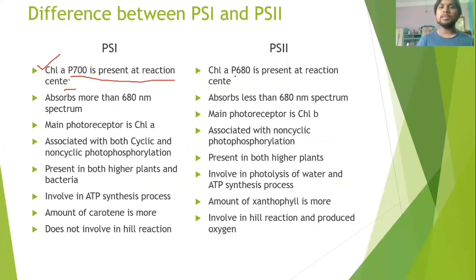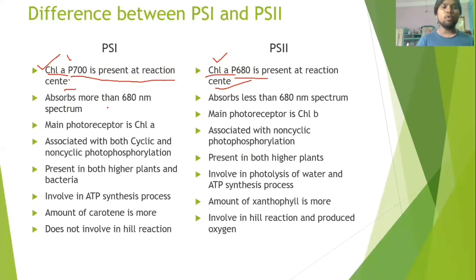In PS2 it is P680, also present in the reaction center. Because of chlorophyll A P680 and P700, these chlorophylls absorb light in this spectrum. The difference is because they are associated with different types of proteins, and those proteins make the difference in absorbing the light.